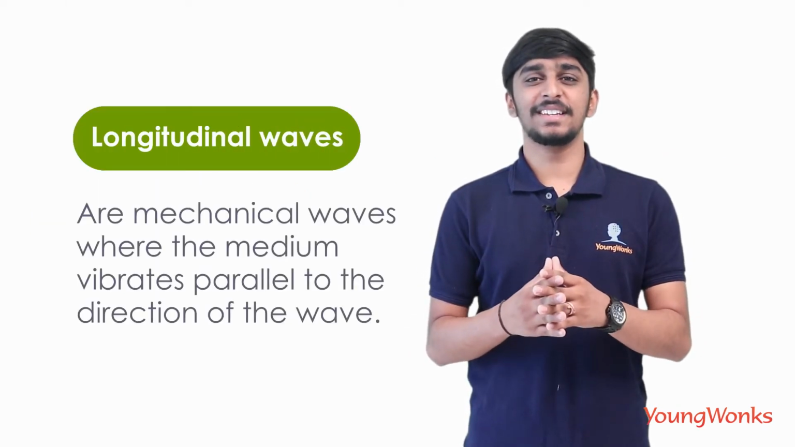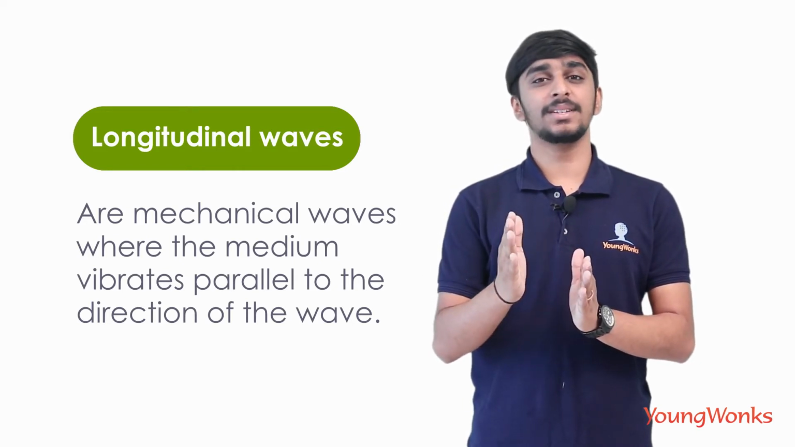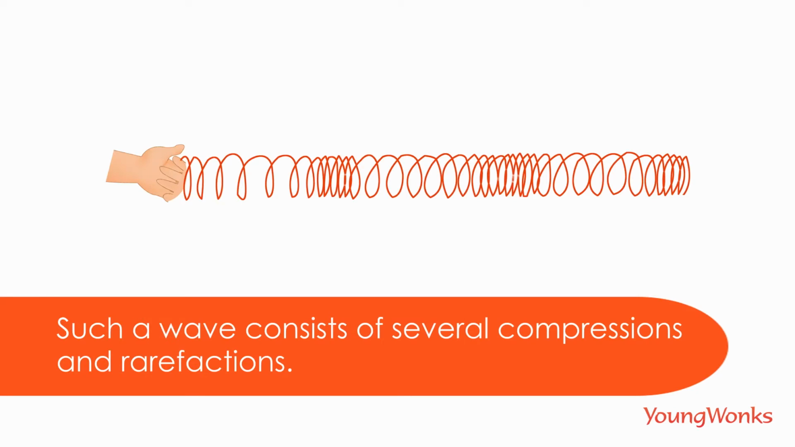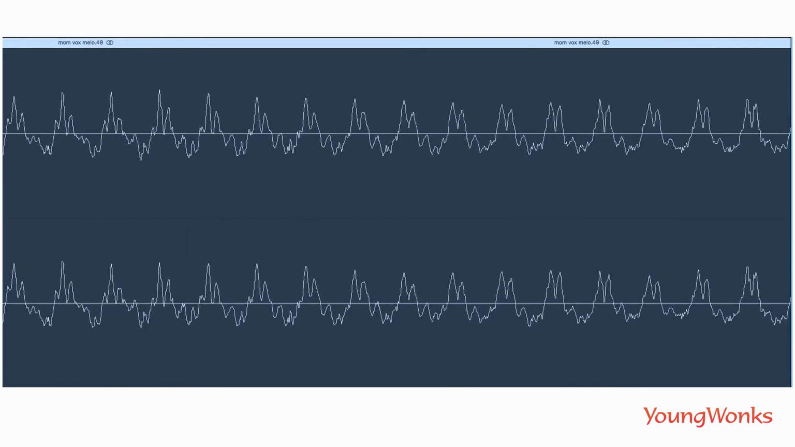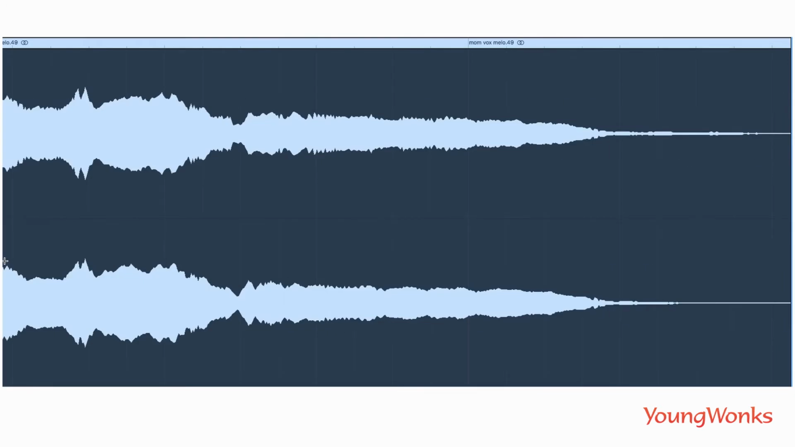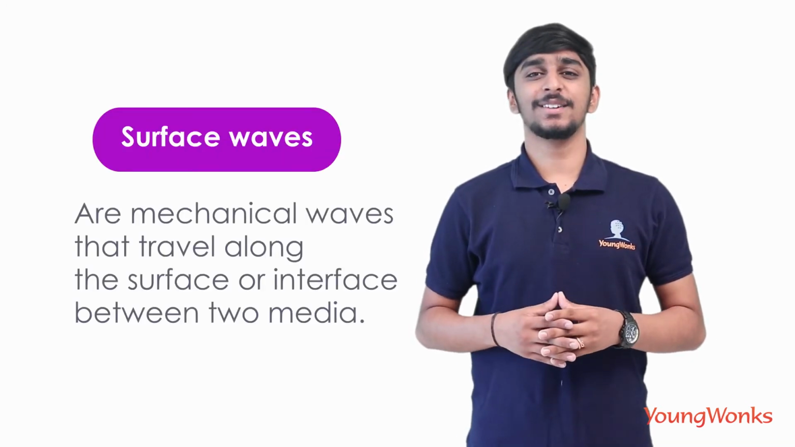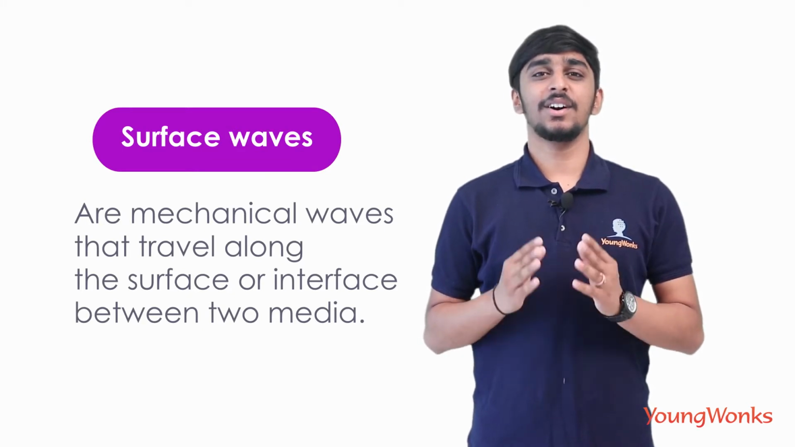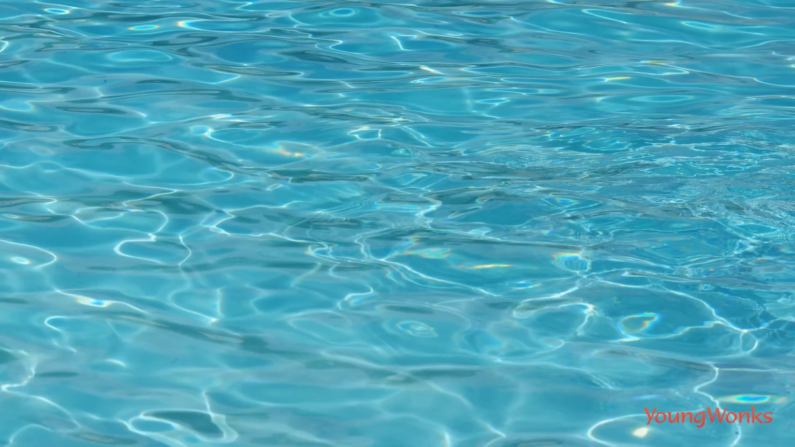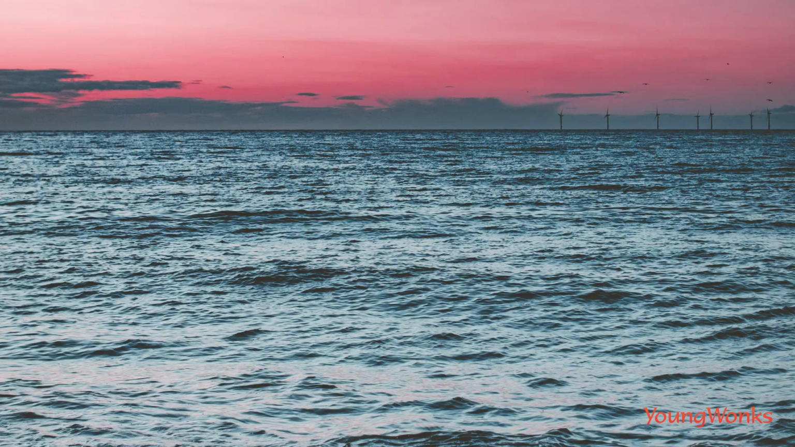Longitudinal waves are mechanical waves where the medium vibrates parallel to the direction of the wave. Such a wave consists of several compressions and rarefactions. The rarefaction is the farthest distance apart in the longitudinal wave, and the compression is the closest distance together. One example of longitudinal wave is sound. Surface waves are mechanical waves that travel along the surface or interface between two media. An example of a surface wave would be waves in a pool or in an ocean, lake or any other type of water body.